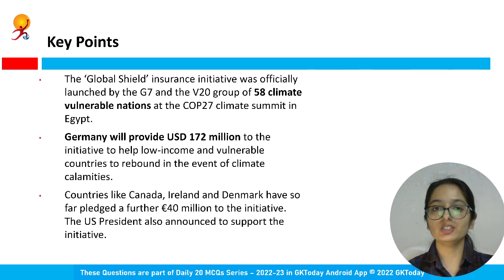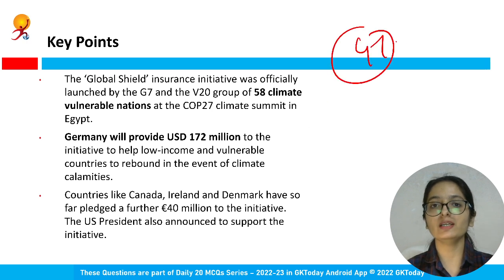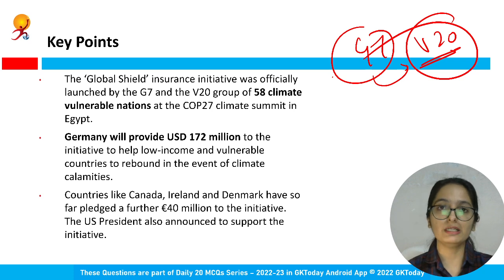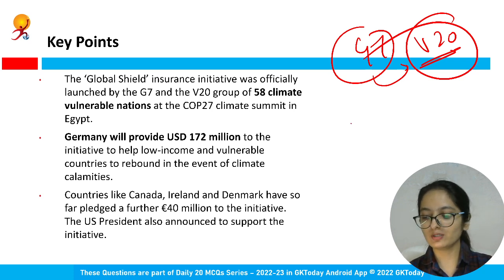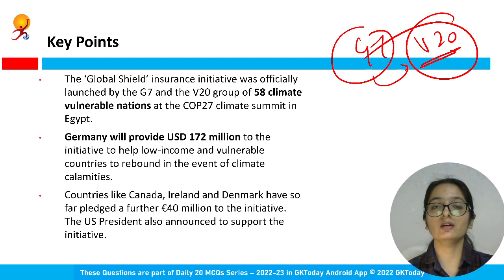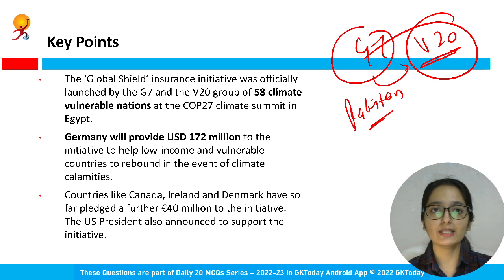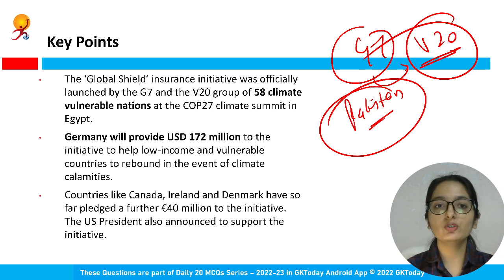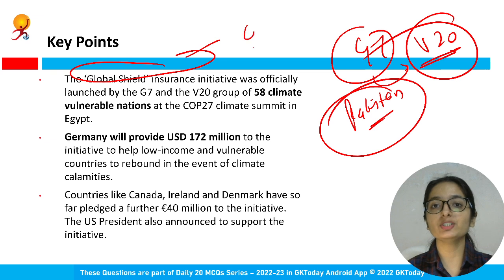And if I talk about this initiative now, it is launched by G7 for the V20 group, but it is not the case that this assistance is provided only to the member nations of this group, but to other countries as well, where there were disasters, like the devastating floods that occurred in Pakistan in August 2022. So Pakistan also will be provided the financial aid. So this is very important, please do remember, it is not only the member nations of the V20 group that are being provided the financial aid. Also, this Global Shield insurance initiative is launched by G7, but